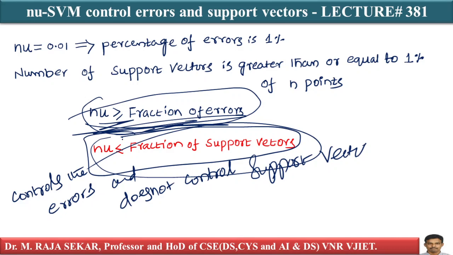Why does that matter? Because for runtime complexity, we want fewer and fewer support vectors. Unfortunately, nu-SVM controls the errors and does not control the support vectors.